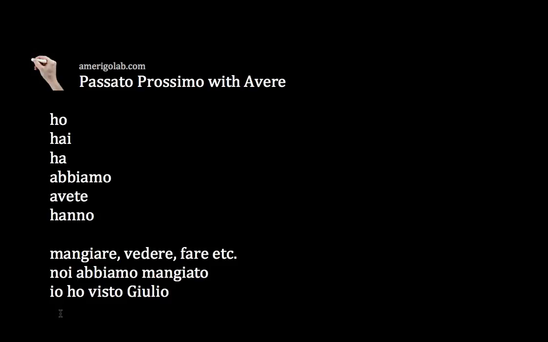You take tu, because for you we have tu, and then the auxiliary avere, the right form that works with tu, so tu hai, and then I need the past participle of the verb fare, to do. Even though fare is not regular, you can check the previous chapter and you will see that the past participle of fare is fatto. So, tu hai fatto i compiti. Okay.